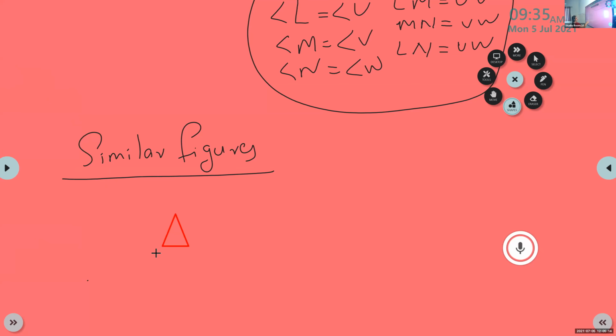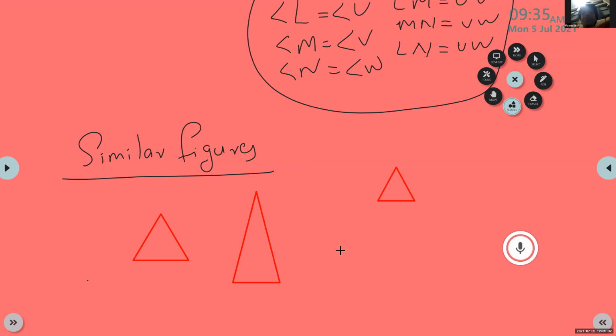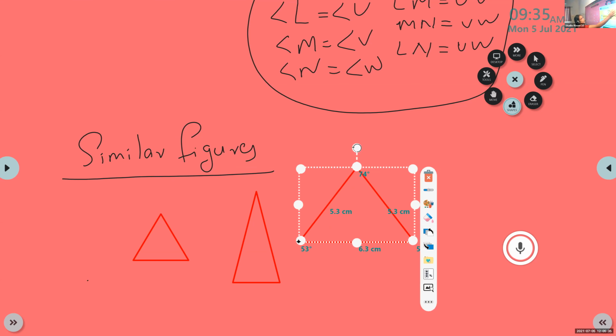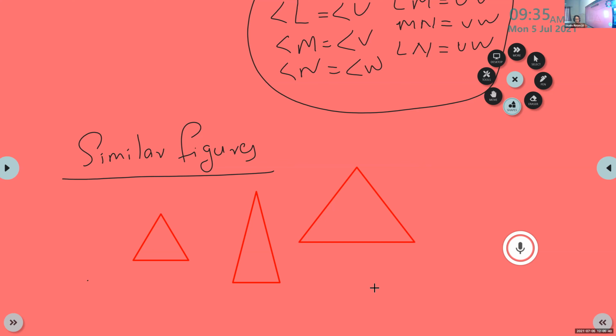Okay, children, this is a triangle. Now, this is also a triangle. Same shape. Are they having the same size? No. They are having the same shape. These three are triangles, but their sizes are different.